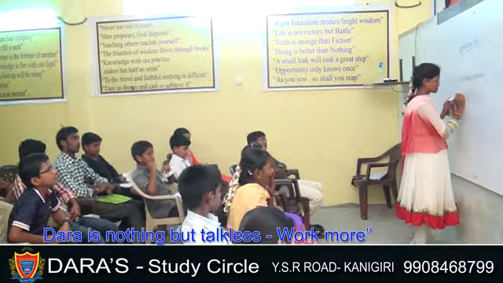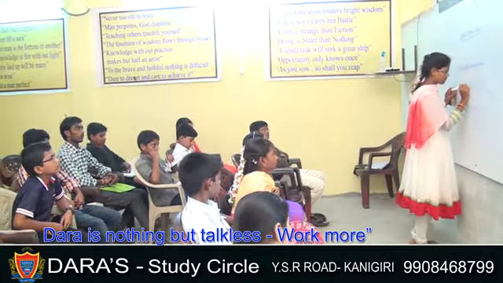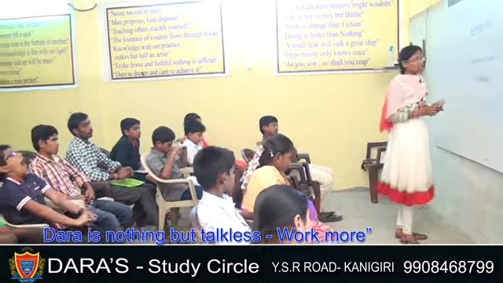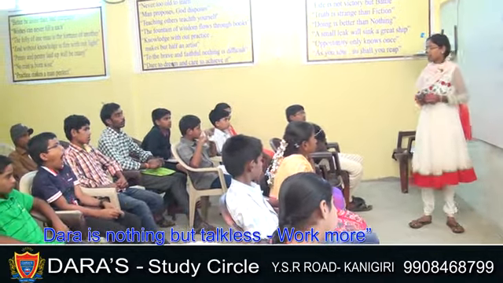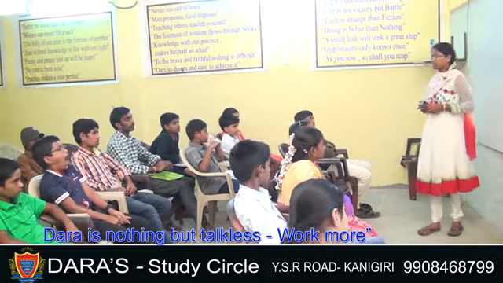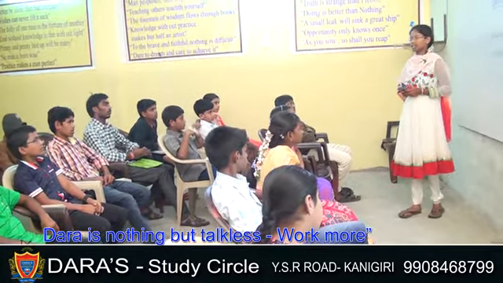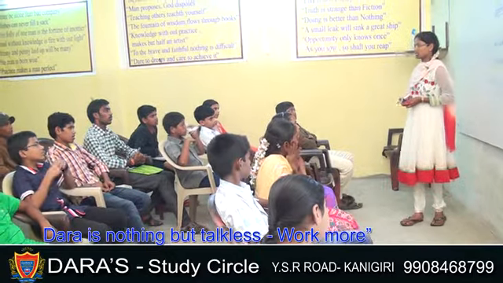Structure for positive question tag: helping verb plus pronoun. If there is no helping verb in the statement, we have to use do forms. There are three: do, does, did. Do and does are used for present tense. Did is used for past tense.